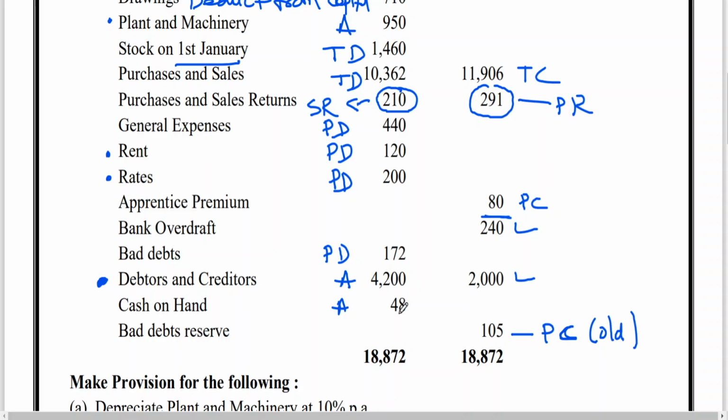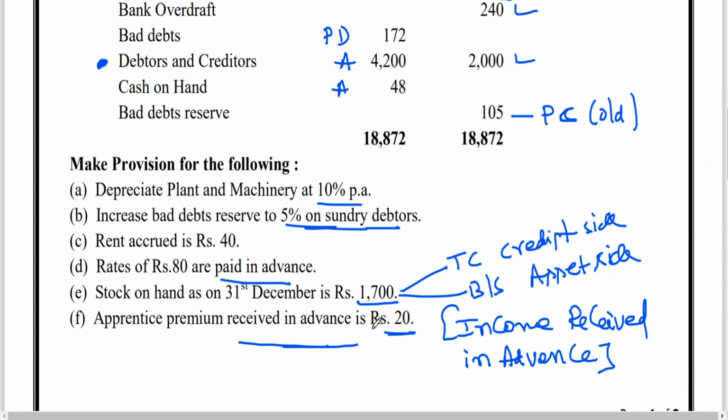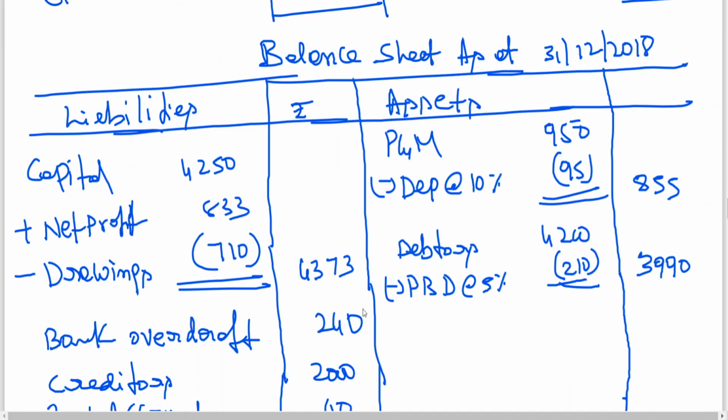Then after that, we got cash in hand. Before cash in hand, rent accrued is a liability, completed. Rates paid in advance, this adjustment is completed. Now closing stock, this adjustment is complete. We are having two adjustments, rates in advance and closing stock, second effect, balance sheet, asset side. So what I am doing, rates in advance, 80, will appear on the asset side.